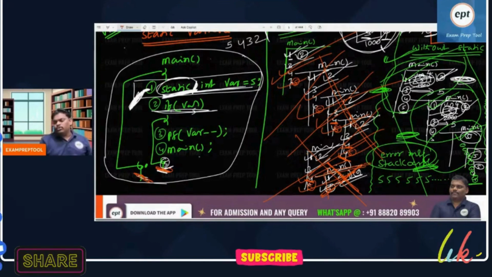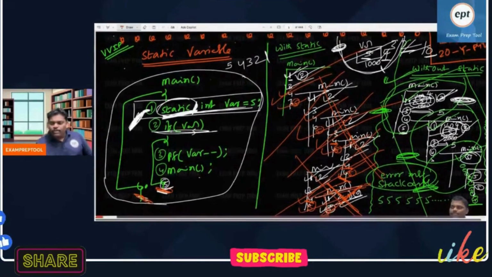Main. So many push. If 25 push, then 25 pop. Fine. 25 push, then 25 pop. I think now you got clarity with static, without static. What is the difference? Are you okay?